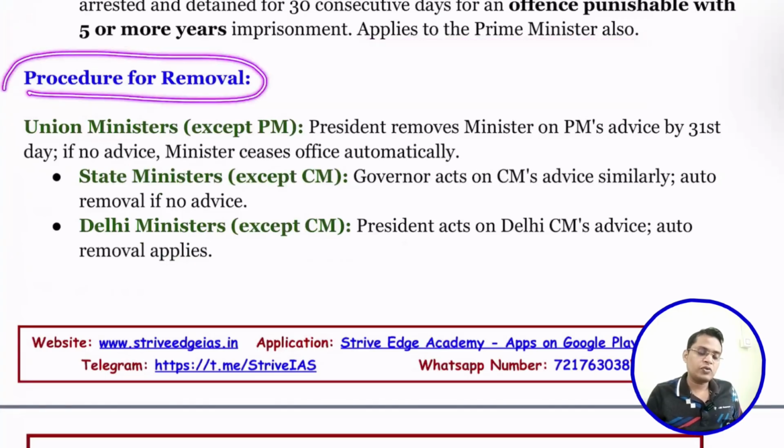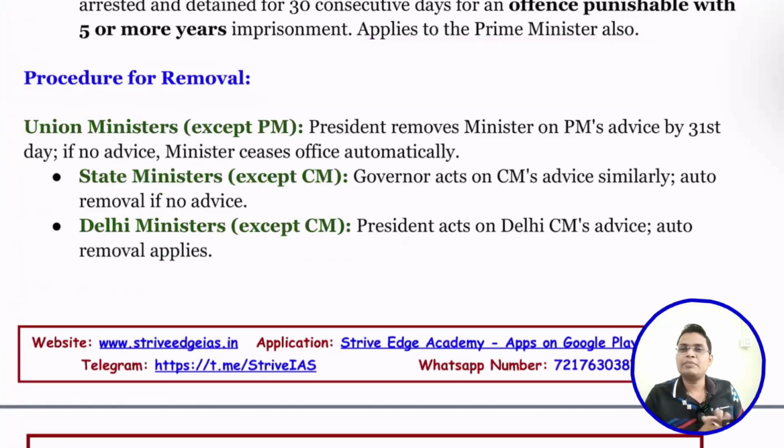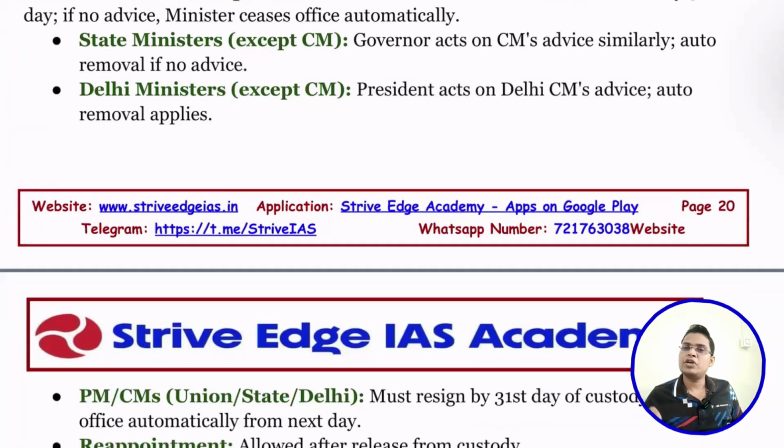So the removal procedure: in case of any minister other than the prime minister in the union government, the prime minister needs to recommend to the president if they are arrested for more than 30 days. If the prime minister does not recommend, then automatically that person will be disqualified. Same thing with the state government. The chief minister needs to recommend to the governor for removal if some person is arrested for more than 30 days. Otherwise, that person will automatically be disqualified. Same thing applies to the prime minister and chief minister.